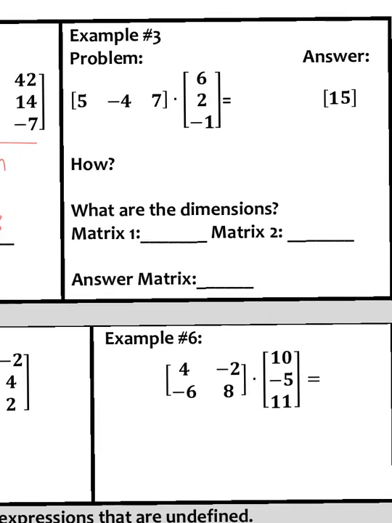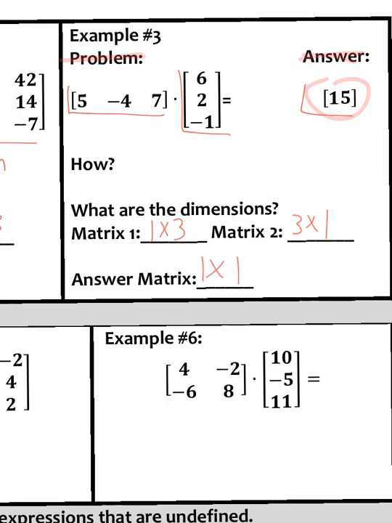how did I get this problem to be this answer of 15? See if you can figure that one out. Pause it and try it. All right, let's see how I did it. So first off, going through, remember this is a 1 by 3 matrix. This is a 3 by 1 matrix. And this is a 1 by 1 matrix.